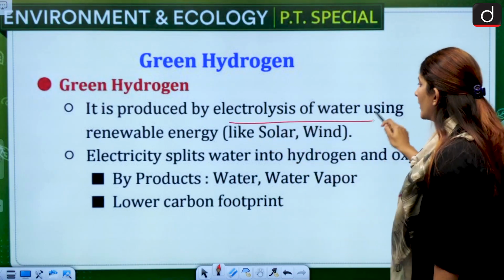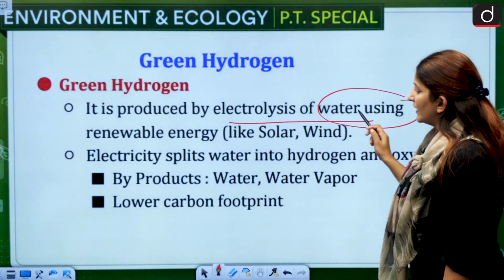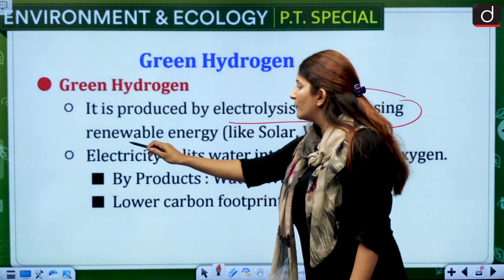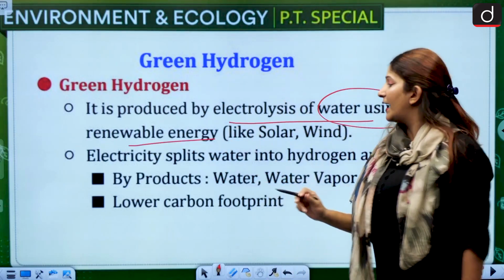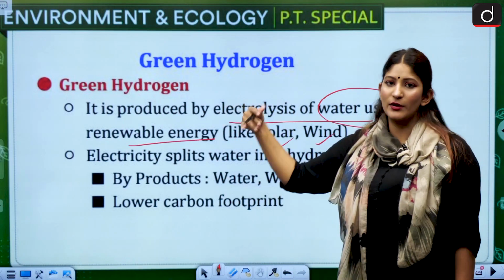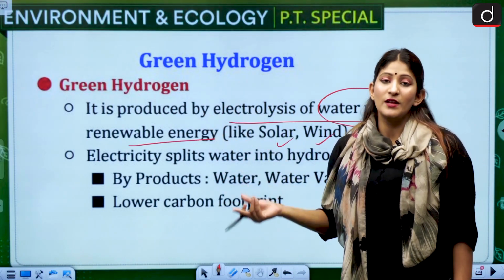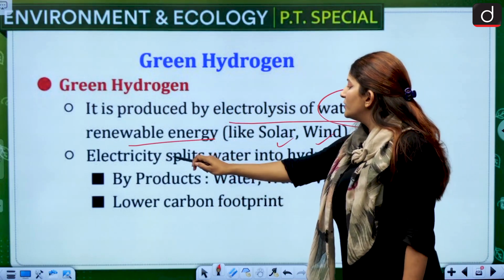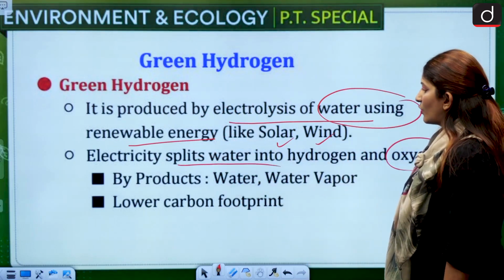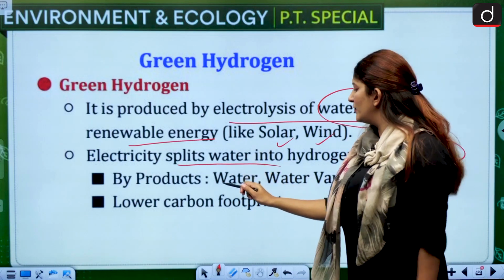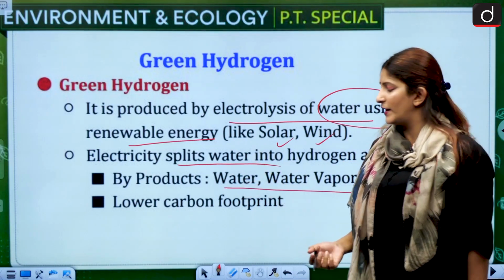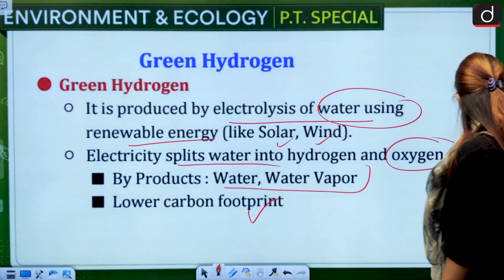It is produced by electrolysis of water. Now that is, the electricity is provided with the help of renewable energy like solar or wind. That is why it is green, because electricity is not being generated through coal or any other source. Electricity splits the water into hydrogen and oxygen, and the byproducts are only water and water vapor, which is very climate friendly. Lower carbon footprint is one of its qualities.